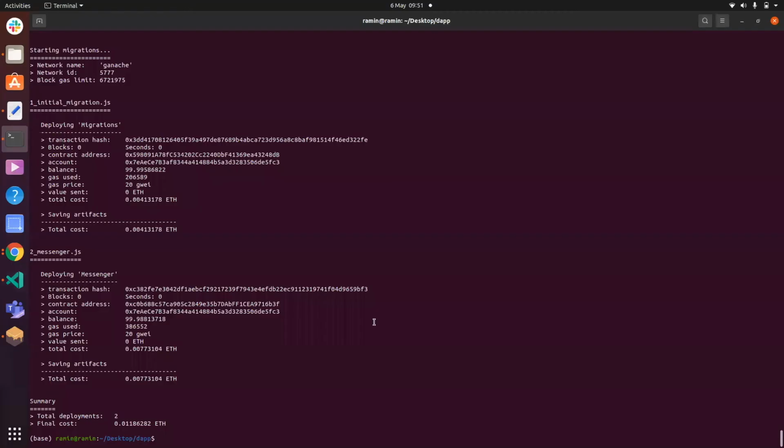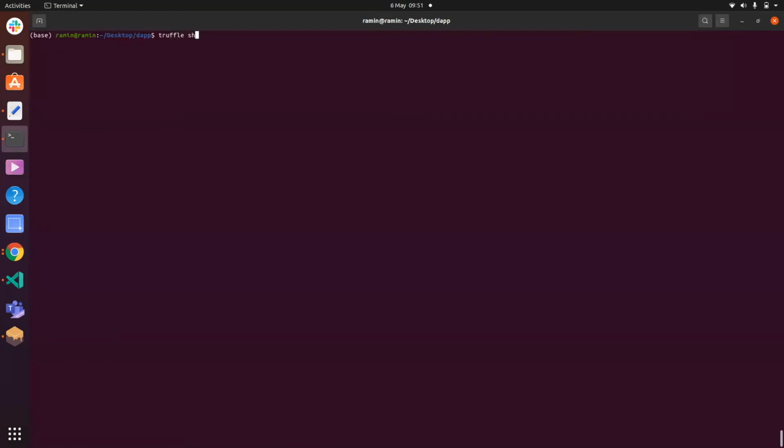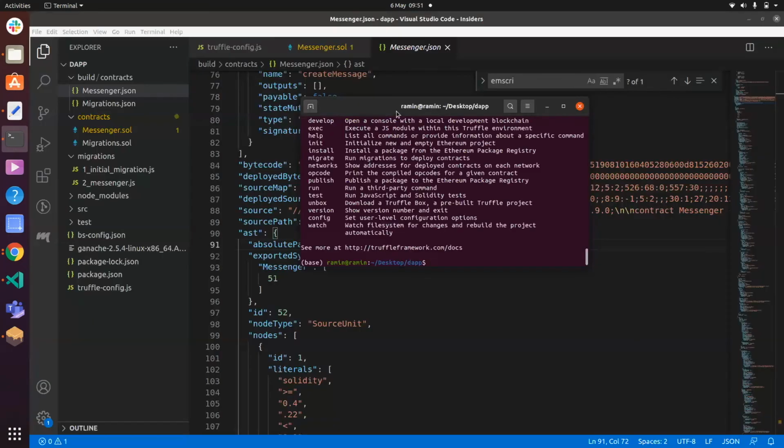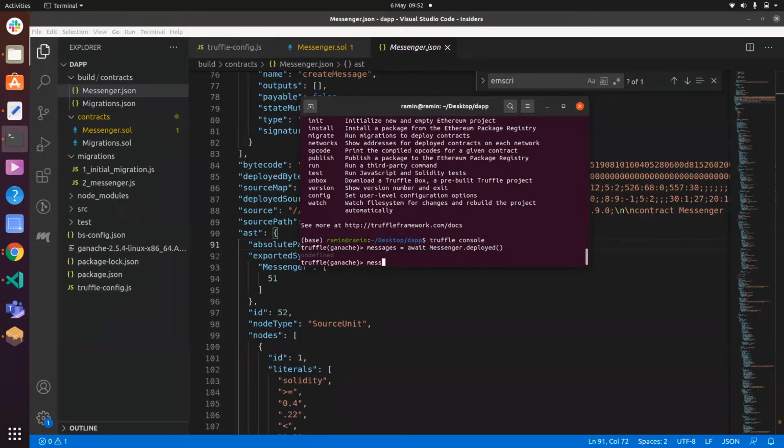The way we can do that is just look in the shell. So we'll go Truffle console, just like you would with a Django shell, a Flask shell, a Node shell. And in here, we can actually interact with objects. So I'll go messages equals await messenger.deployed. And what this will do is bring me the messenger contract, if it exists.